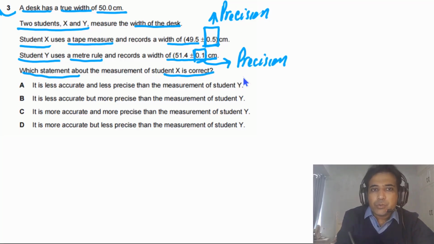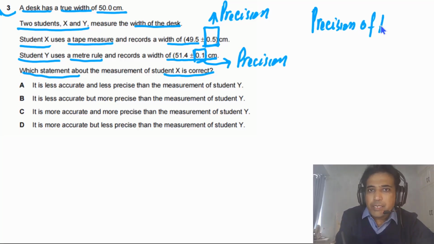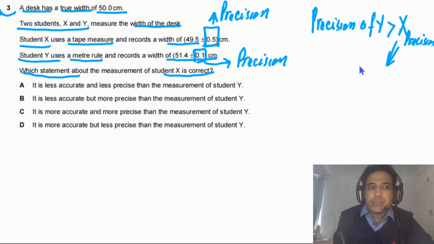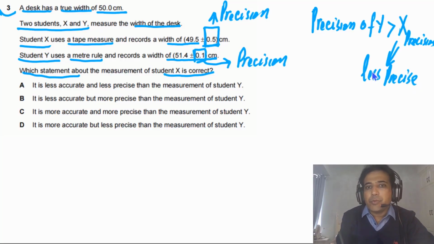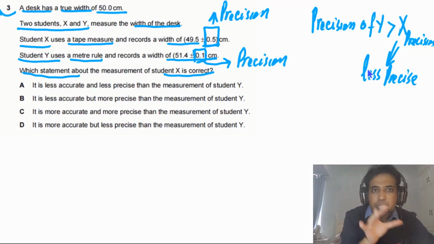If you look at these two precisions, we can simply say the precision of Y is higher than the precision of X. So we can say the precision of Y is greater than the precision of X. It means X is less precise. So this is one point we can understand from the given data.